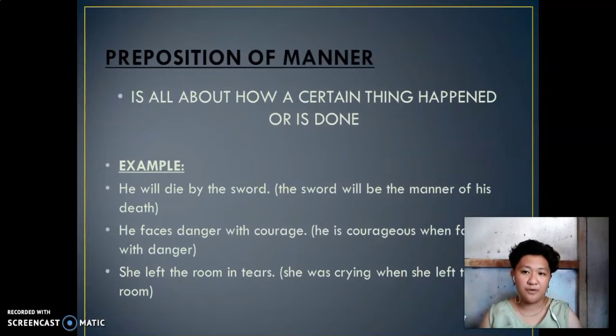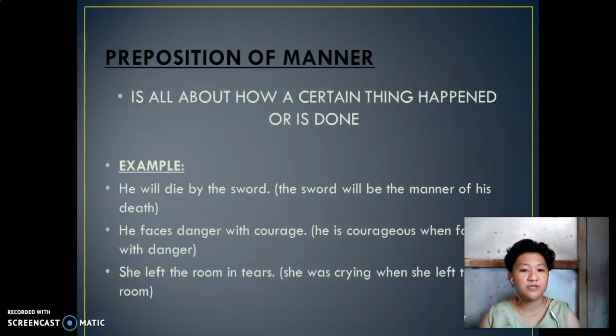prepositions of manner. It's all about how a certain thing happens or is done. For example, he will die by the sword. The sword will be the manner of his death. So the sword will be the thing used in the manner of his death. He faces danger with courage.